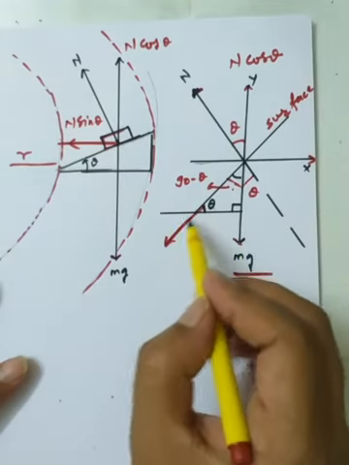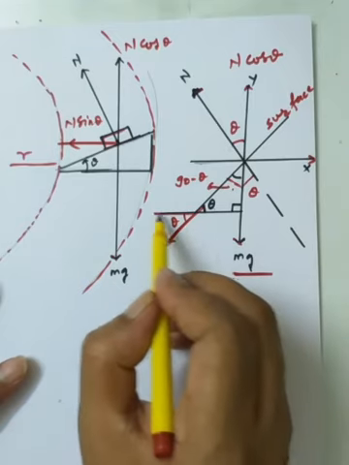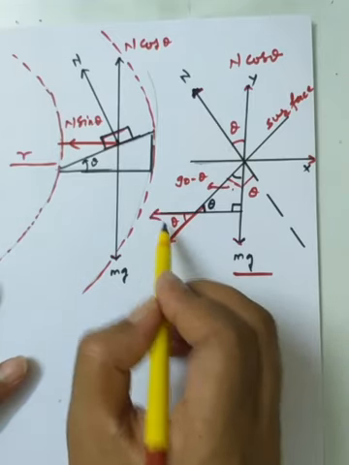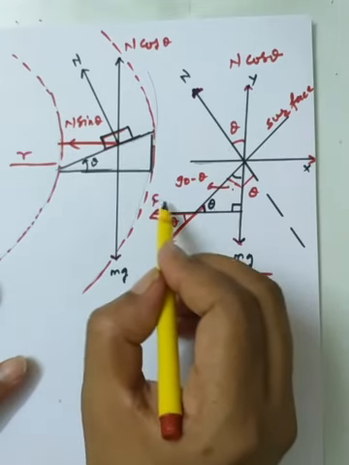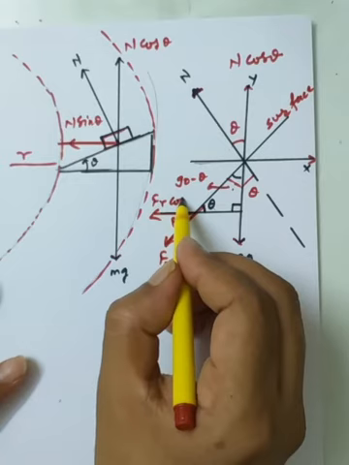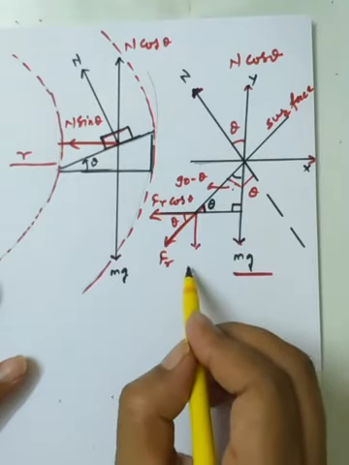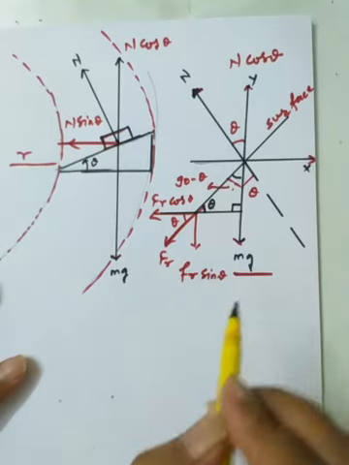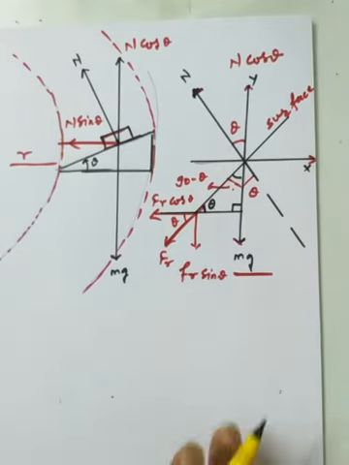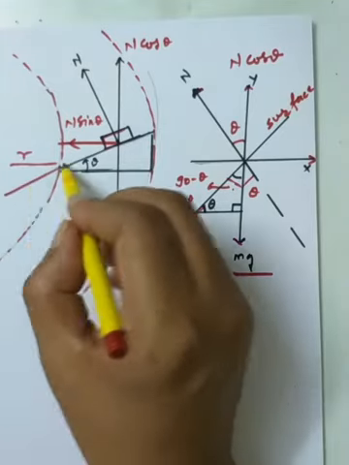This angle is also theta, a vertically opposite angle. Suppose this is the friction, so here we have the basic component, fr cos theta. In the vertical downward direction, along the mg, we have the component fr sine theta. So we have made the basic resolution, and we can trace the components here easily.